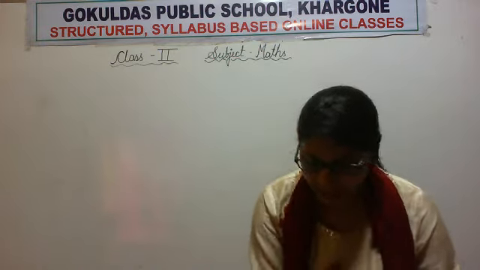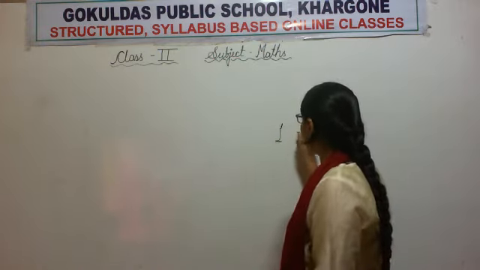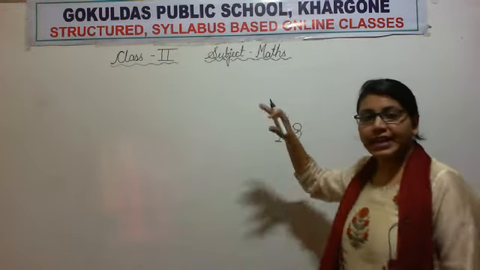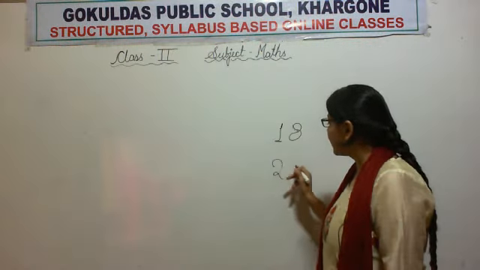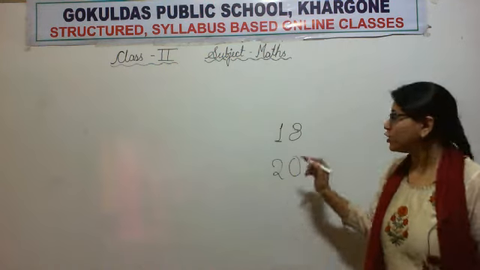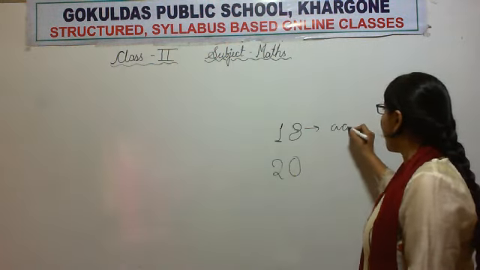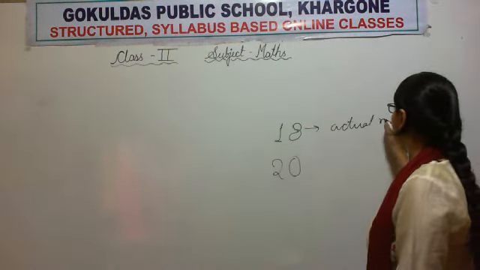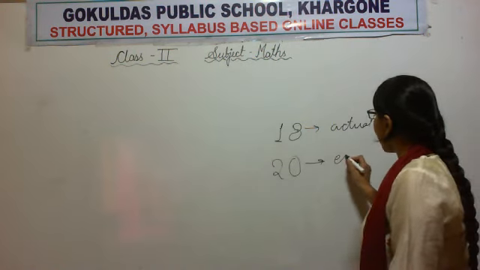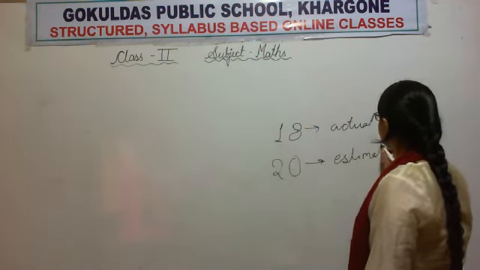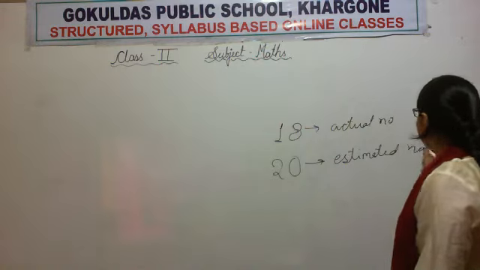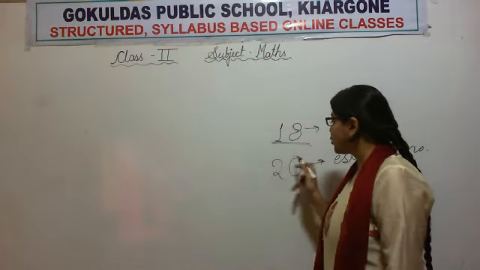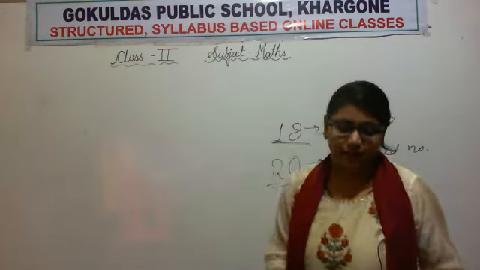So 18 people, the 18 number we had initially, and we made it 20. So this is the actual number and this is the estimated number. Remember the two terms: this is actual and this is estimated.